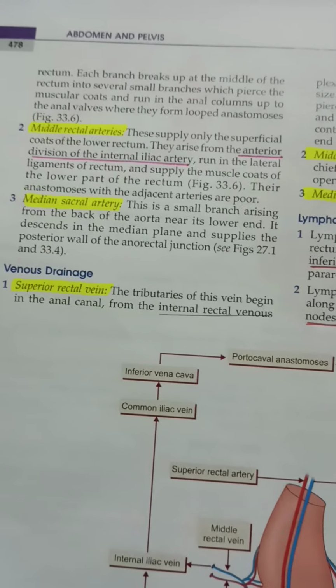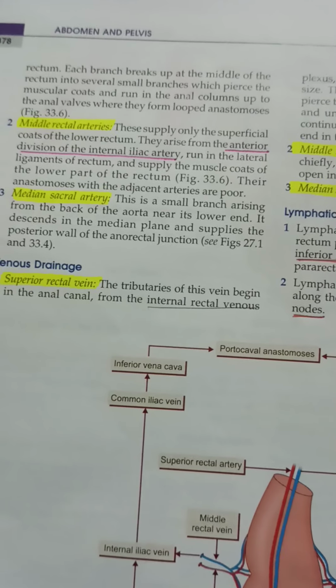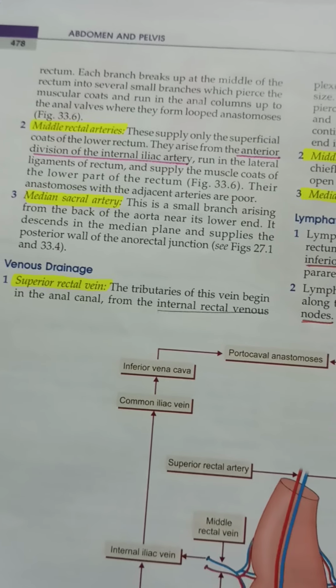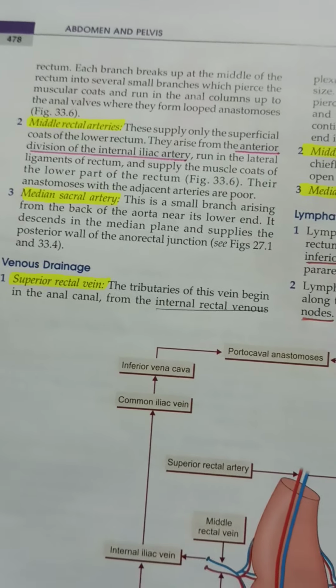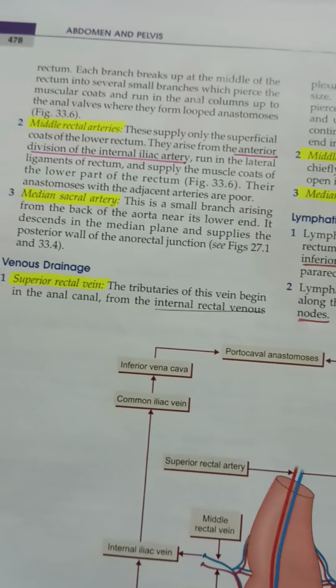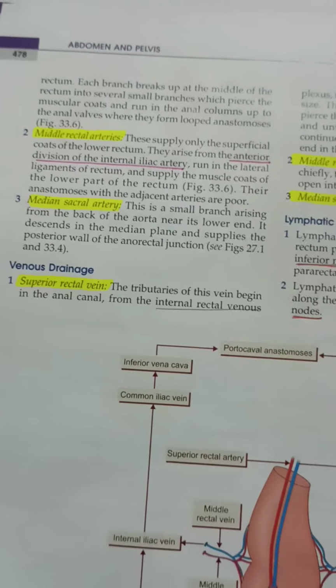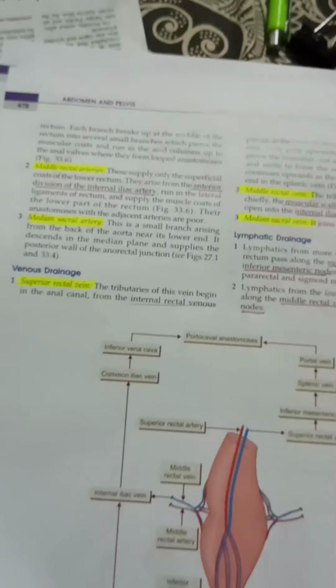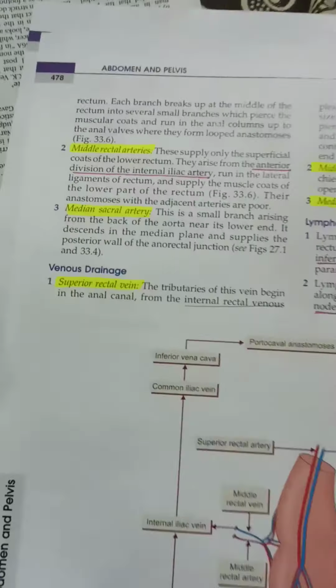Okay, and then at last you have the median sacral artery. This is a small branch arising from the back of the aorta near its lower end. So that's part of the abdominal aorta. It descends in the median plane and supplies the posterior wall of the anorectal junction. Yeah, that is the arterial supply. Just write about the three arteries and some points related to them.